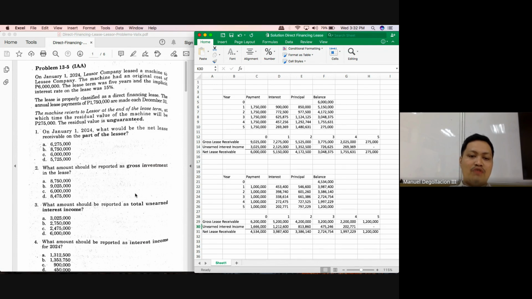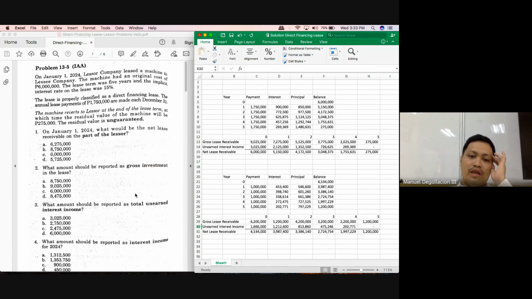Okay, number 4 would be a question that will involve one period after the commencement date. So again, as I've told you, interest income is earned through passage of time. And it is the principal that will earn the interest, class. So your interest income under the effective interest method would always be based on the principal or the present value of the receivable, or in this case, the net investment. I hope you'll not get confused with the shift to the VALIX, class. Basically, the terminologies are just what is changing.